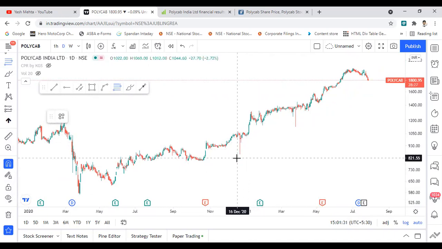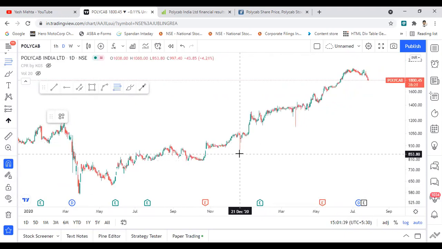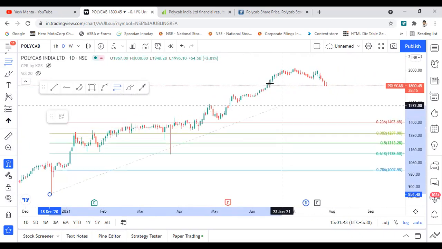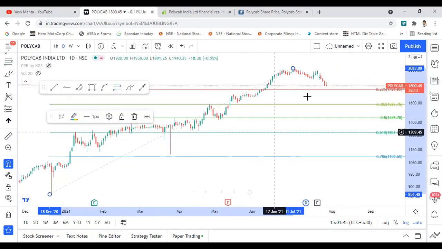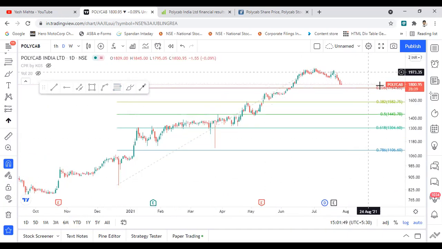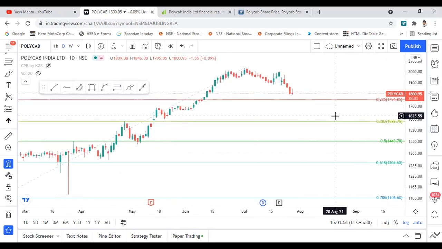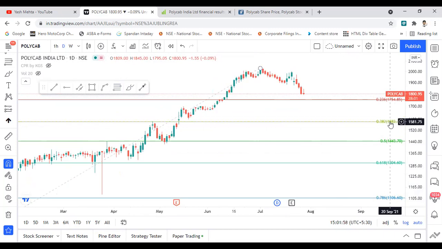It went a bit corrected, but from the correction, after this particular correction, the stock went up. So we will consider this particular low and this particular high in this case. As of now, as you can see, the Fibonacci retracement level 23.6% comes at 1754 in this stock, and then it is at 1580.